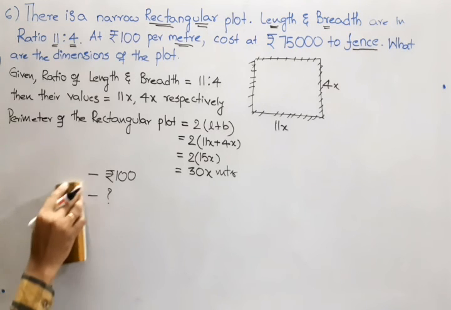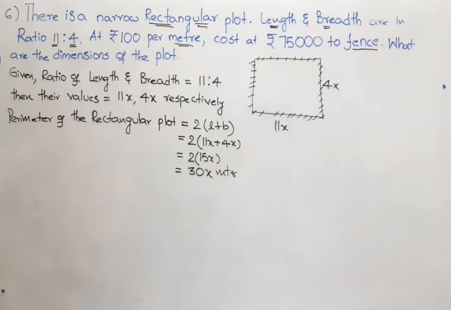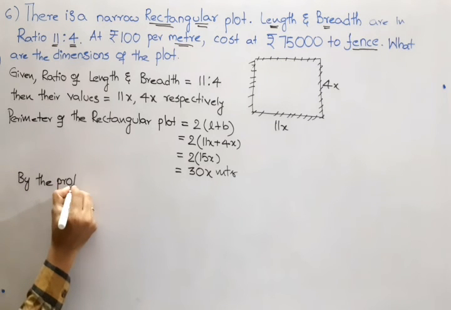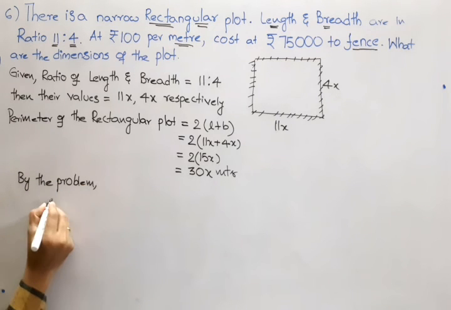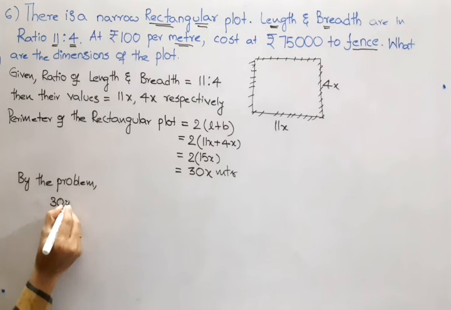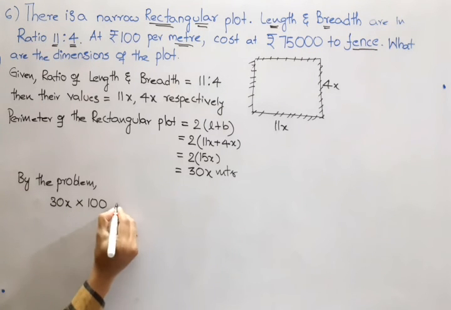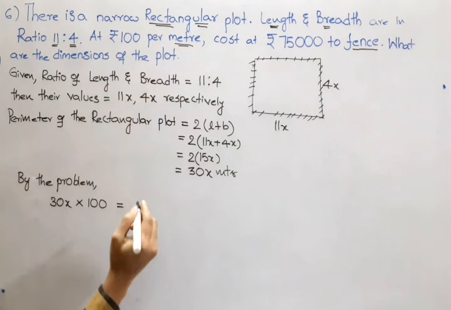Using the same, according to the problem, this 30x meters into rupees 100 per meter will be equal to rupees 75,000.